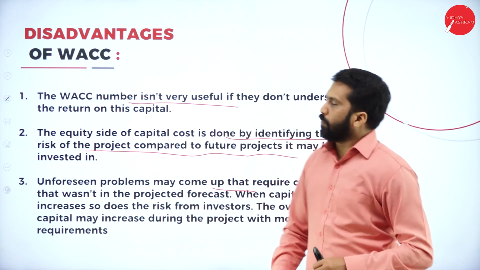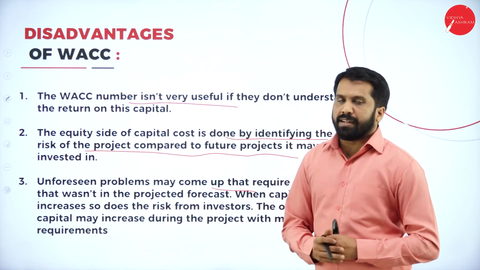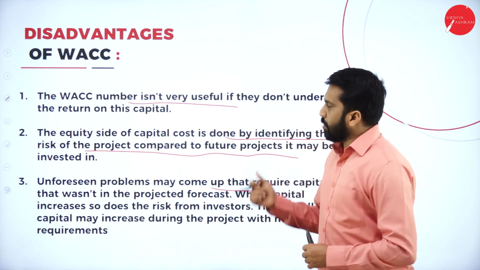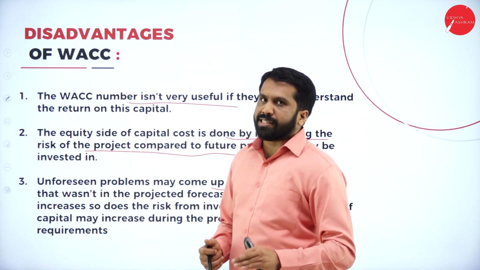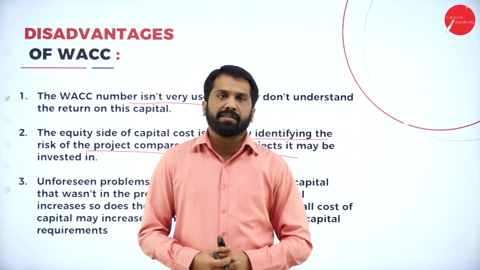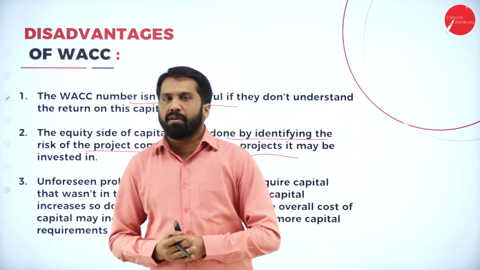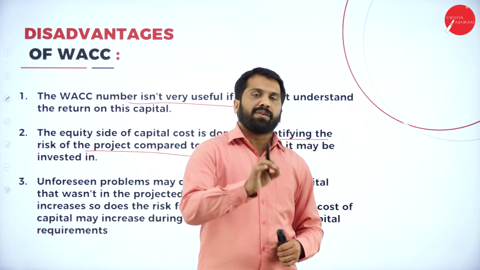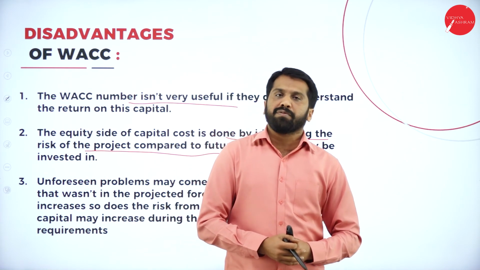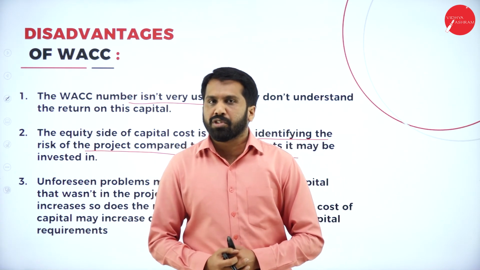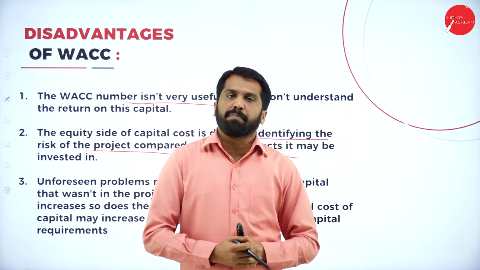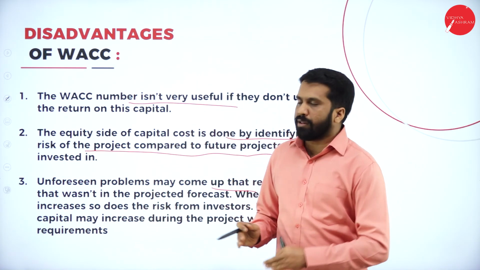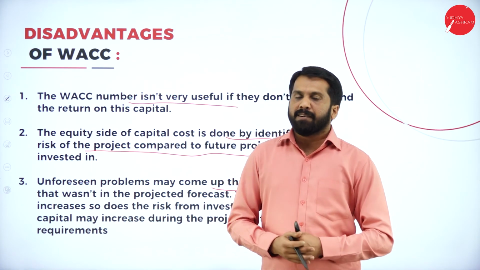Please don't go for these advantages and disadvantages. These things are just to make you understand, but in your examination, they will not ask you what is advantages, what is disadvantages. But before we start problems in cost of capital, you must be aware of what is WACC, what is cost of debenture, what is cost of equity, what is cost of preference shares, how does it work, why we are preparing, in what way we are supposed to do. And formulas and all I'll explain you while doing the problems.